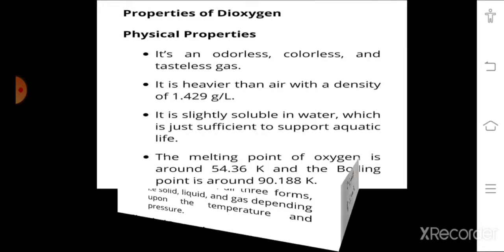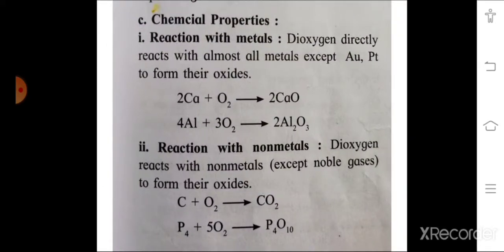Then next to this is chemical properties of oxygen. First we see reaction with metals. This dioxygen directly reacts with almost all the metals except gold and platinum to form their oxides. Here the reactions are given. This oxygen reacts with calcium: 2 Ca plus O2 gives calcium oxide. Then aluminum reacts with oxygen to produce aluminum oxide. Means oxygen reacts with metals to produce metal oxides except gold and platinum.